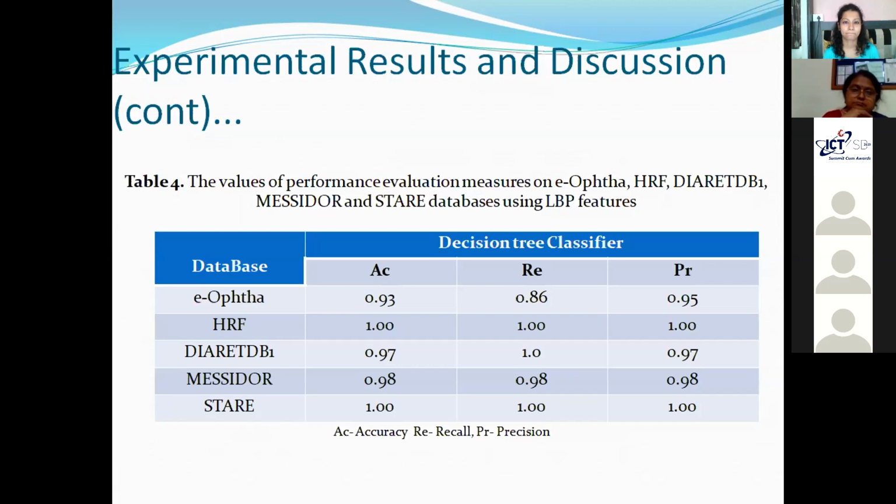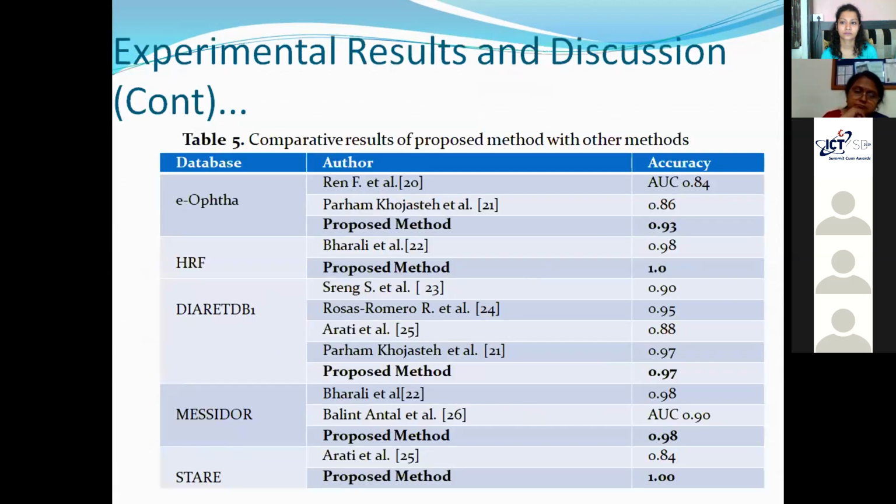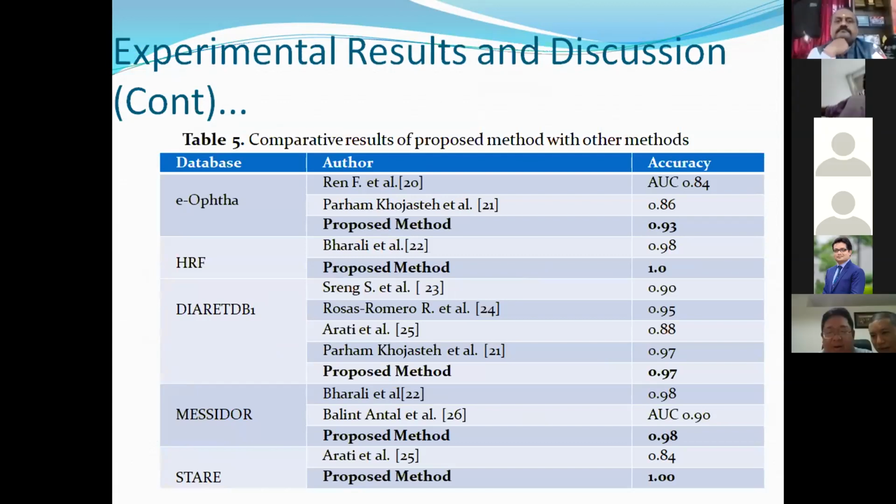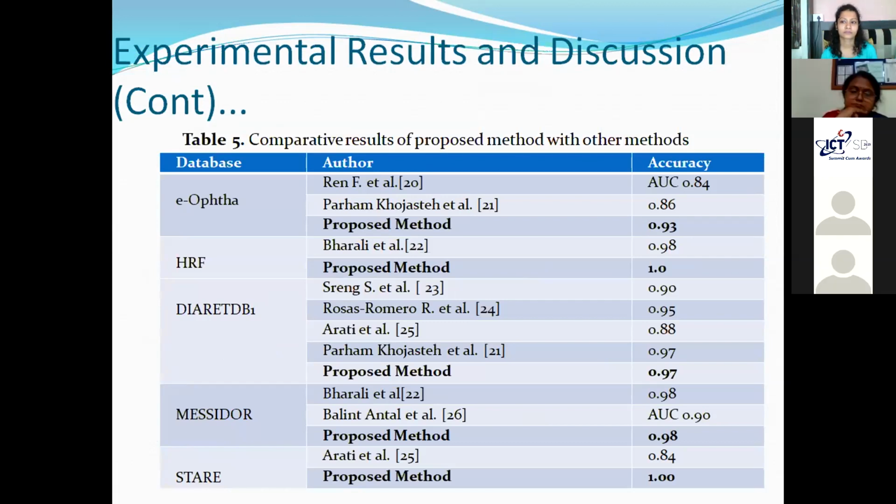Now, the decision tree classifier has yielded really good results in terms of accuracy for eOpta, HRF, DirectDB1, Messidor, as well as STAIR databases. For eOpta, the accuracy was 0.93, HRF 1, DirectDB1 0.97, Messidor 0.98, STAIR, we found the accuracy to be 1. Now, we have tried to compare our results with other papers who have tried to work on the same kind of databases. For eOpta as well as for all other databases, if you all can see this slide, our algorithm has yielded very good results.